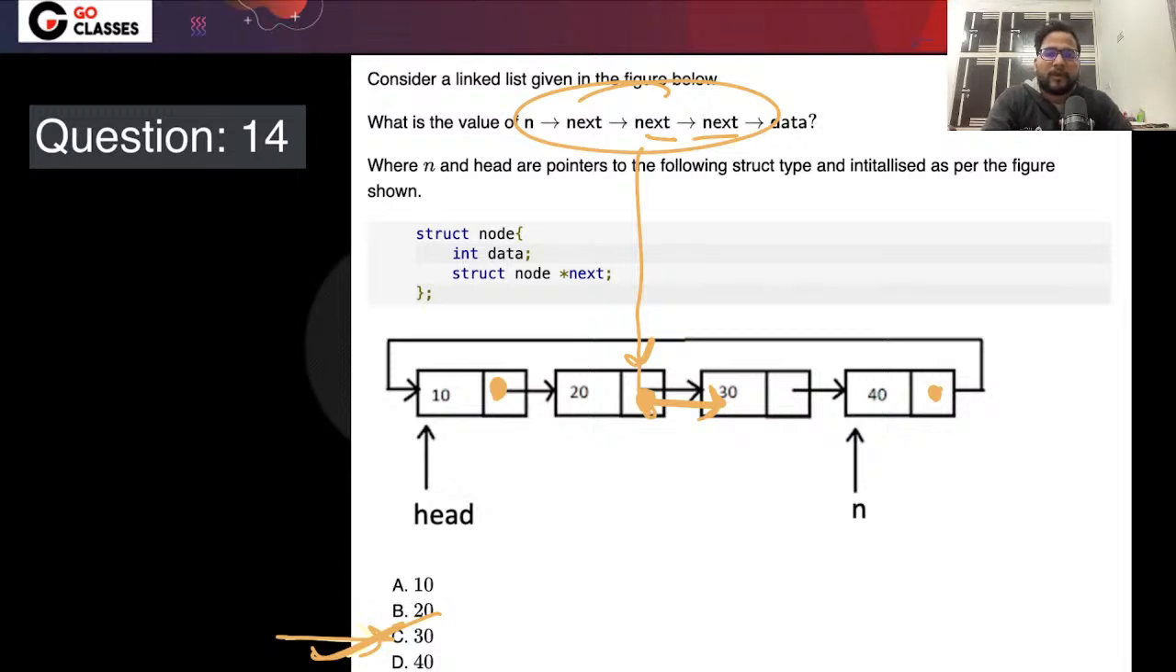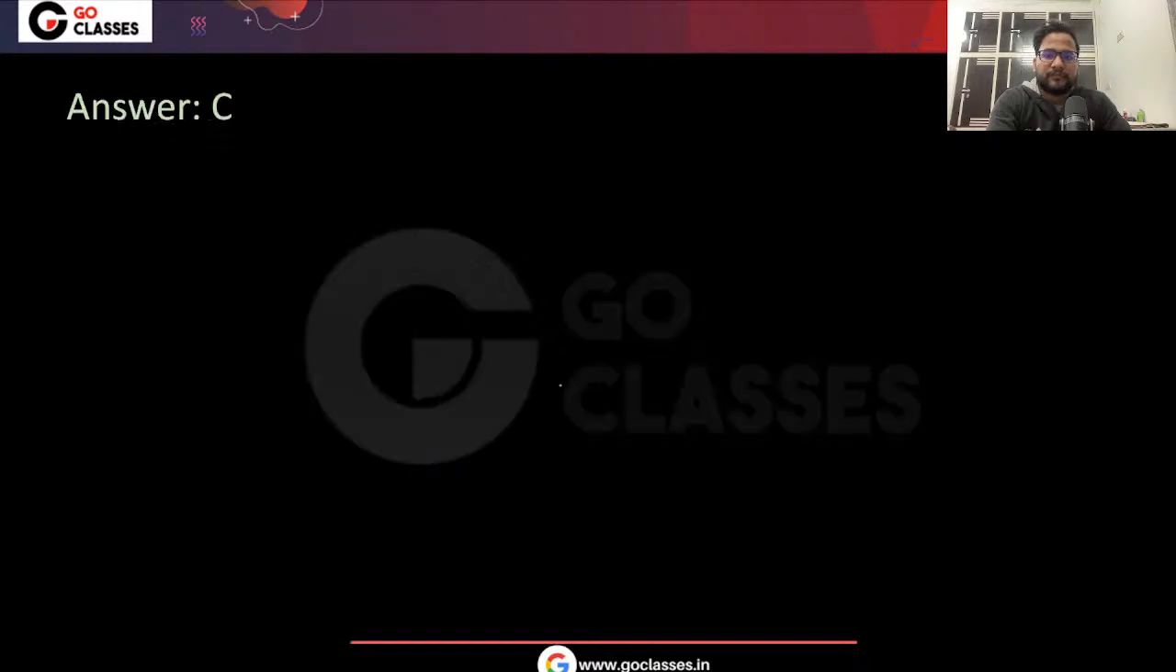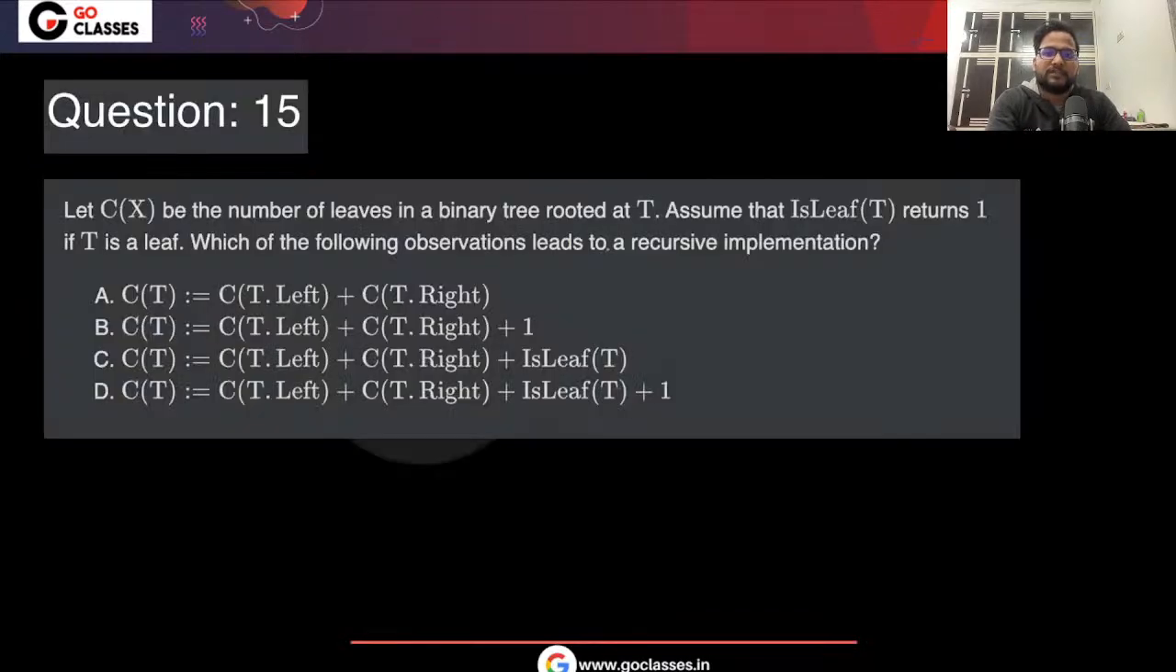Okay, so I hope that is understood, right? Great. Yes, C is the correct answer. Now let's move to question 15. What was your answer? Just tell me quickly, and then we will proceed to the correct solution. Yes, I think C was the correct answer here, right? Let's just see this question.